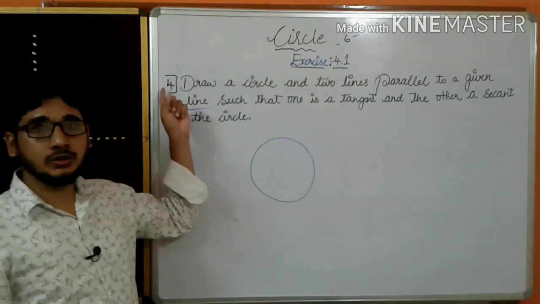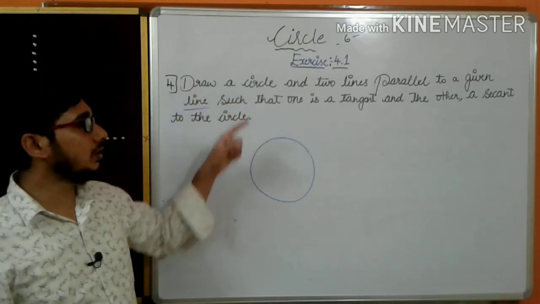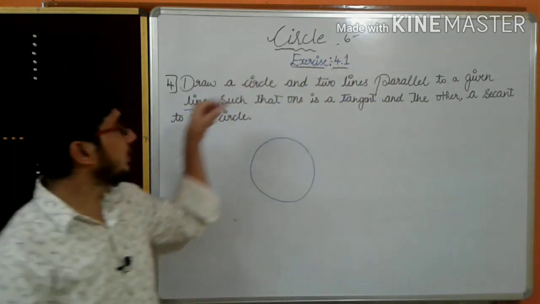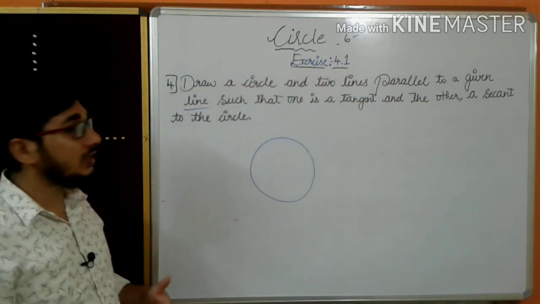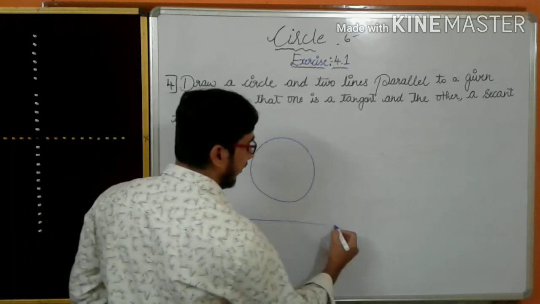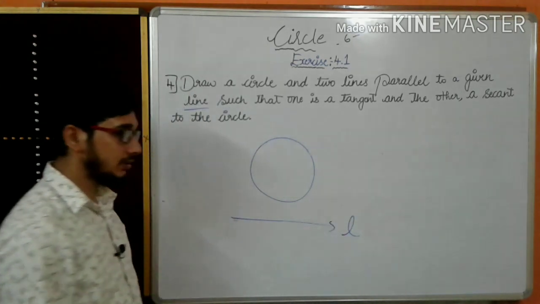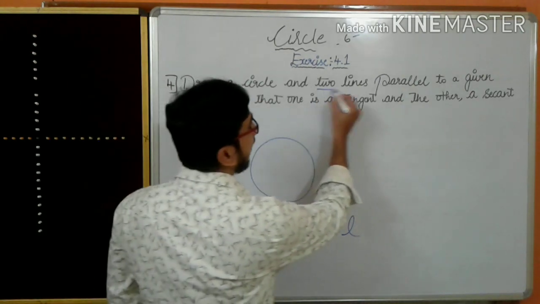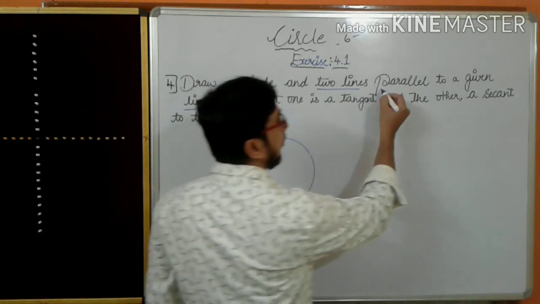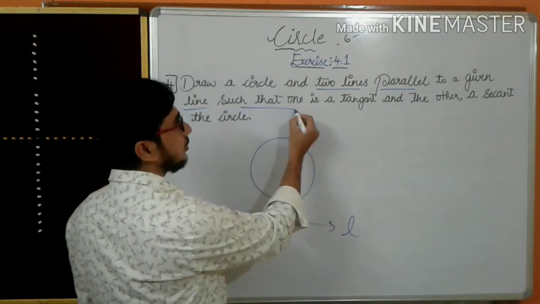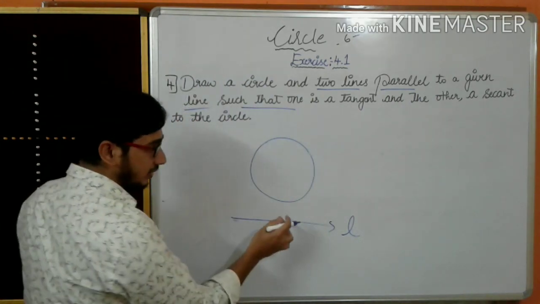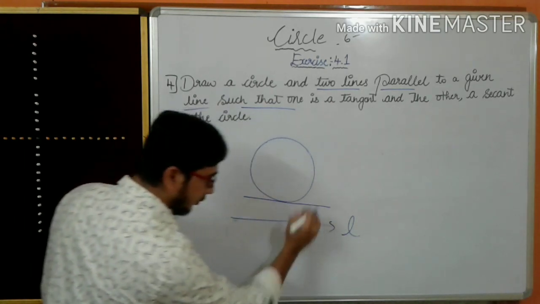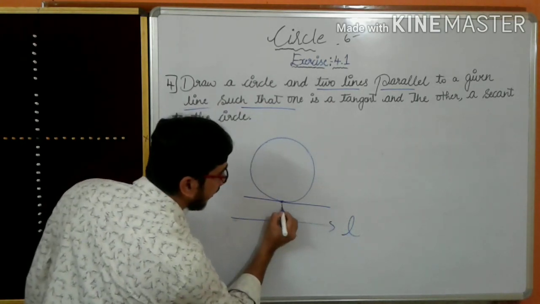Let us go for the fourth question. Draw a circle. I had drawn the circle. Two lines parallel to a given line. They are not given lines, so we have to take a line somewhere here. Okay, this is a line L. We have to draw two parallel lines such that one is a tangent. For this parallel line, I'll draw here. This is parallel and this is a tangent P.